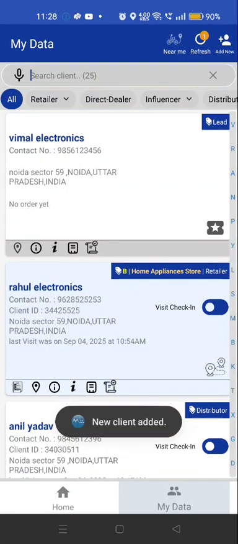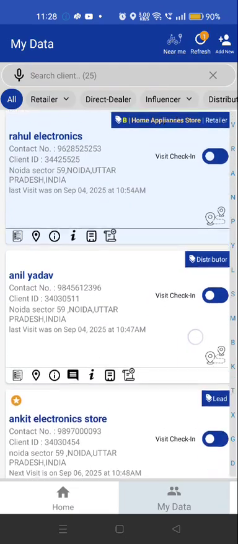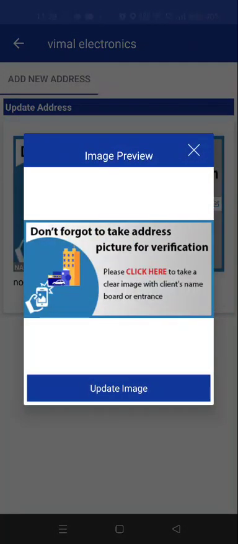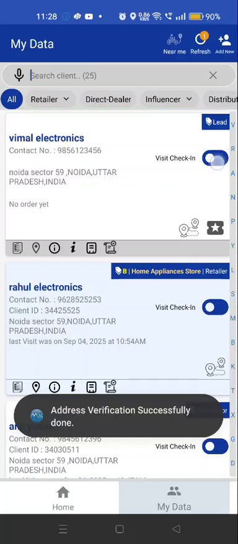So Vimal Electronics, as you can see, address is not being verified in front of Rahul Electronics, Anil Yadav, Ankit Electronic Store. Check-in option is available, but not in front of the Vimal. So I will tap on the name. I will take a random image, and I will simply click update. As you can see, this time I got the option of checking in into Vimal Electronics.